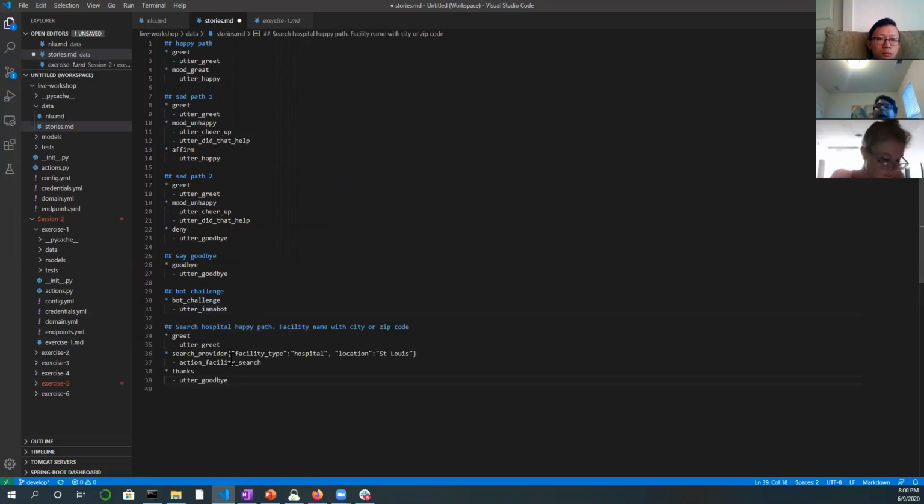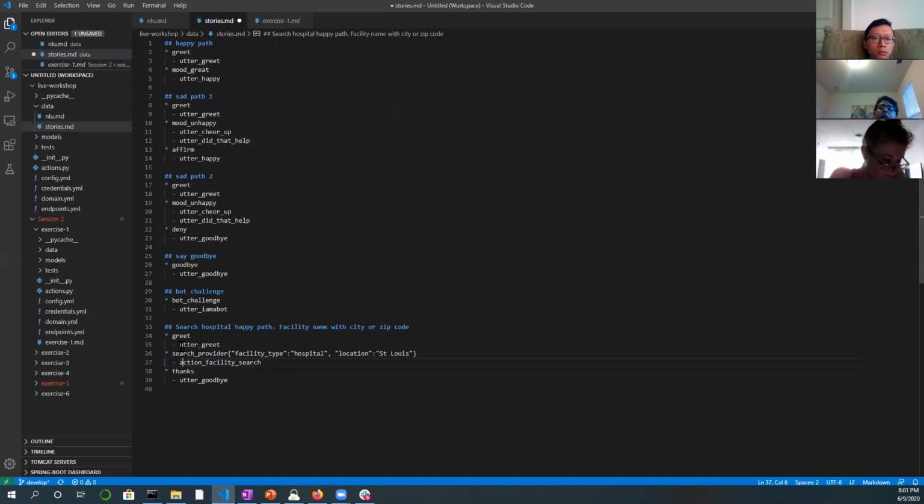Okay, so we are adding the story when the customer tries to search a hospital, and this is the happy path flow where nothing can go wrong. The customer greets, the bot is supposed to greet back, and the customer is supposed to say that I'm looking for a hospital facility in a XYZ location, and the bot is supposed to take an action on it. We are using an action because now we don't want a canned response. We want to look for a specific hospital in St. Louis, right, or in Charlotte. So for that, the bot has to do something.